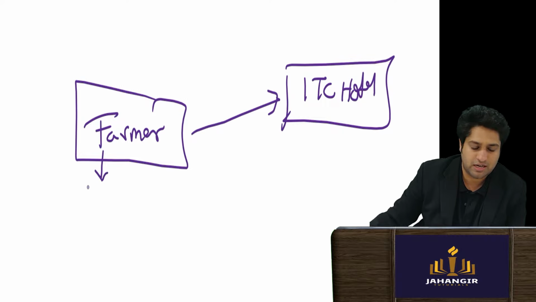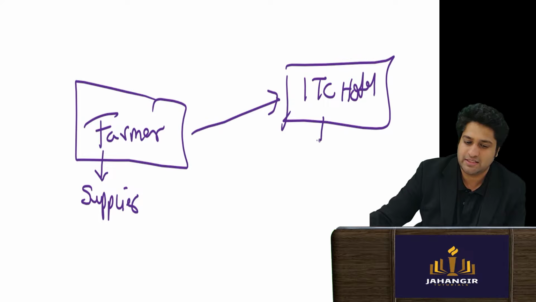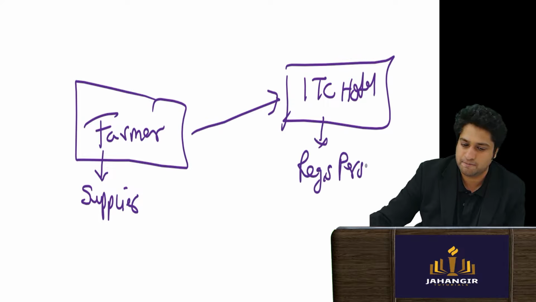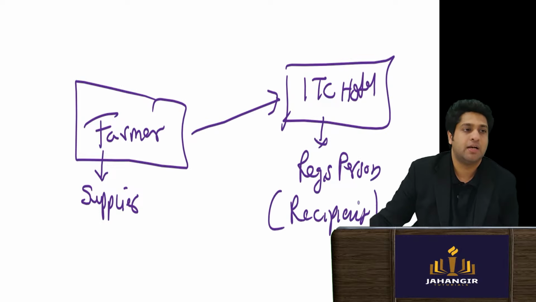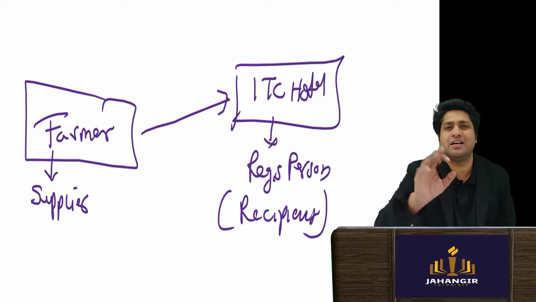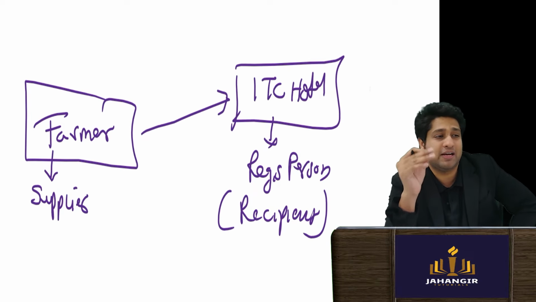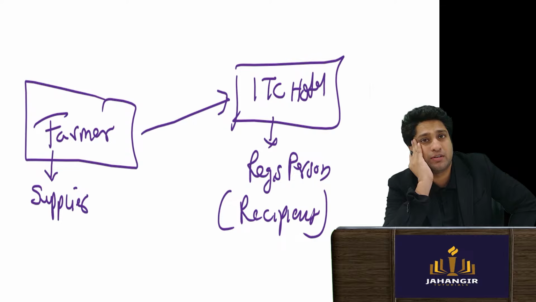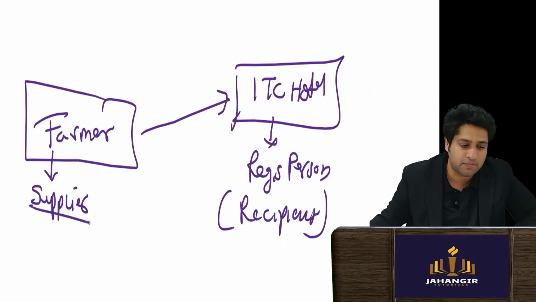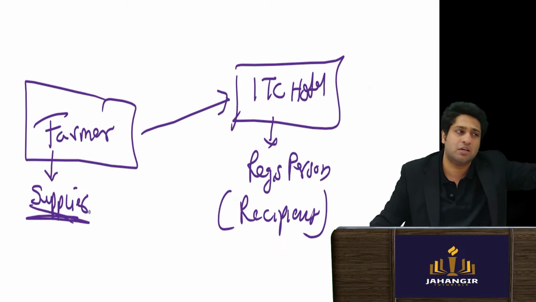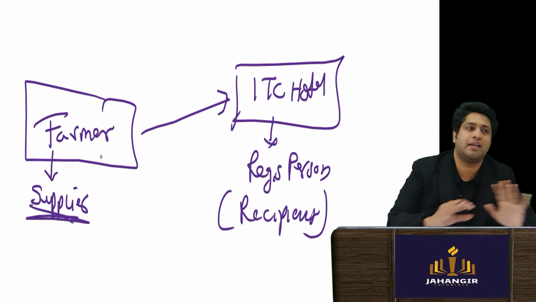Here the farmer is the supplier, and this is a registered person who is the recipient. Now you tell me, under GST law, who should we make liable to pay the GST to the government directly? Will we tell the farmer to get registered, collect the GST, and pay? We don't want to harass the agriculturist at all.